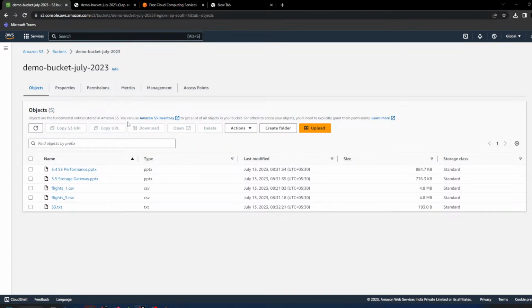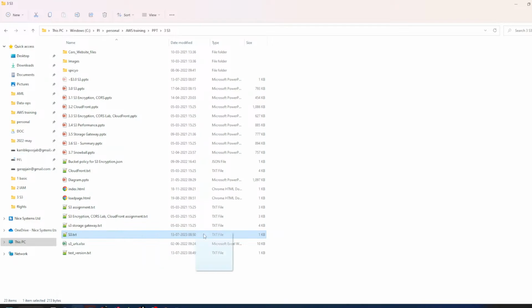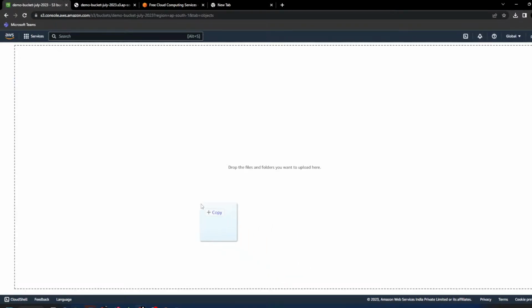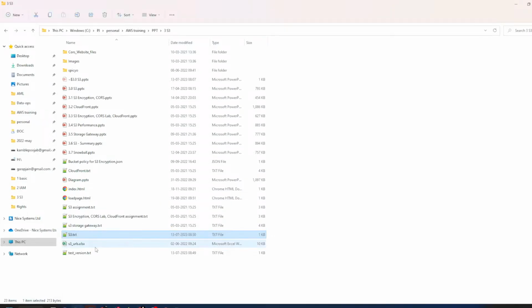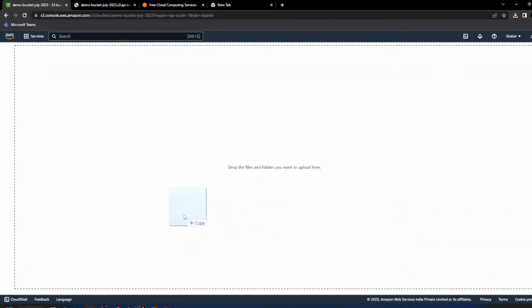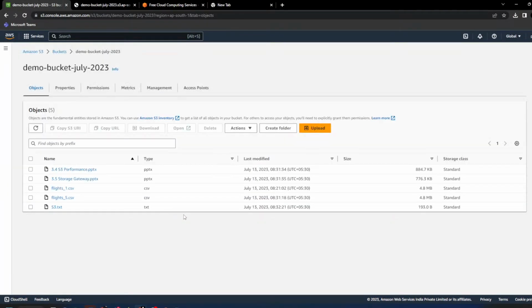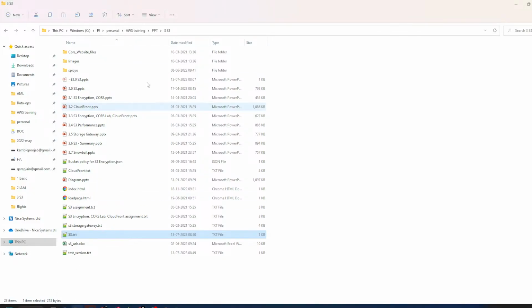If I'm uploading a file with the same name, what will happen? It will be replaced, or it will create a new backup of this file. In your local system, when you copy a file with the same name in a given folder, what will happen?